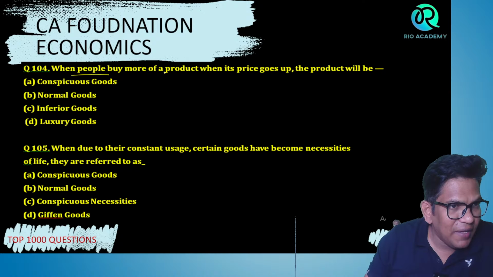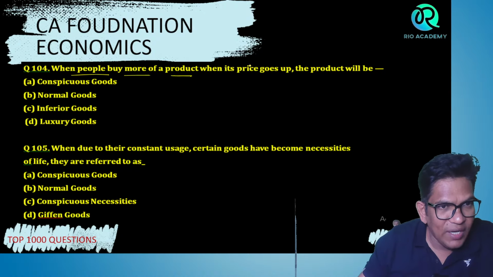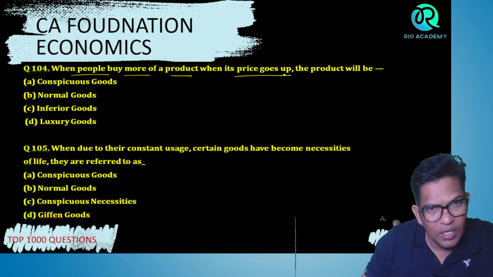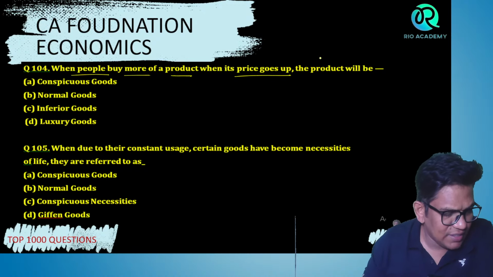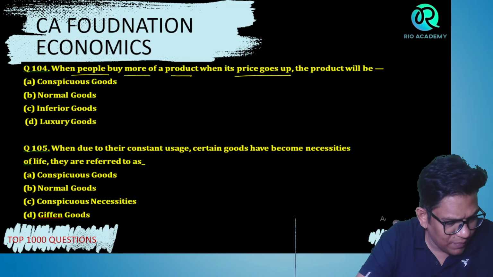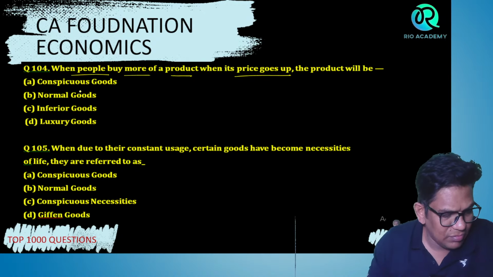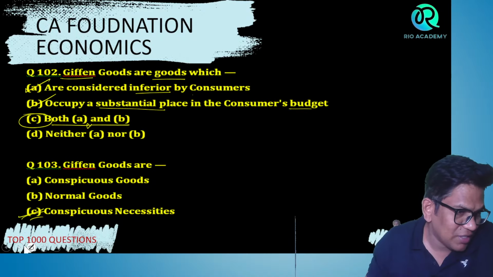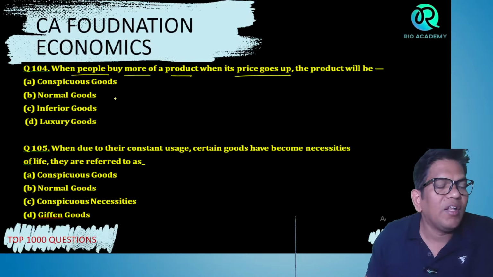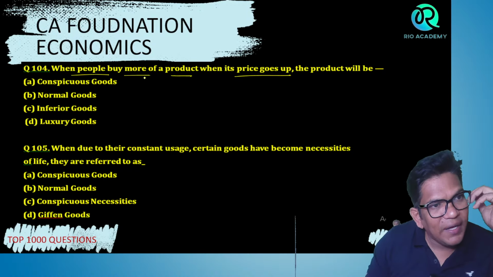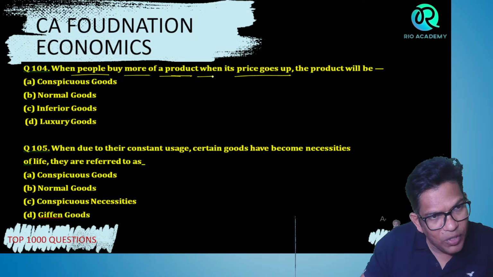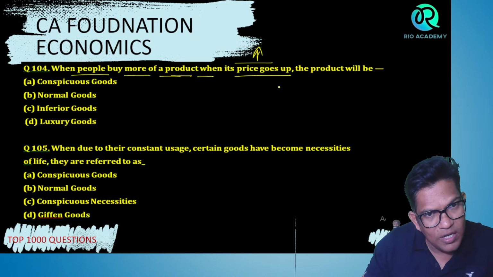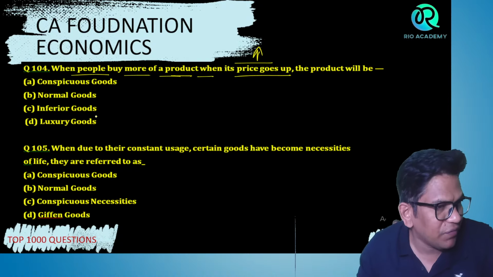So when people buy more of a product when its price goes up, the product will be, guys, start answering, my dear student. People buy more of the product because, yeah, that option is missing, right? So that's what we can say, it is conspicuous necessity. Now when people buy more of the product when its price goes up, the product will be conspicuous goods, normal goods, inferior goods, or luxury goods.